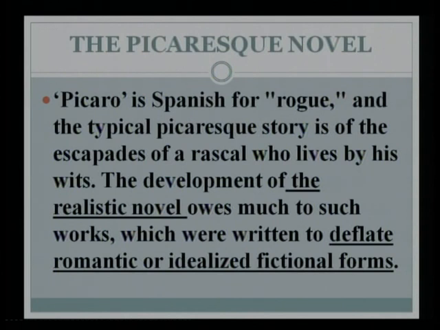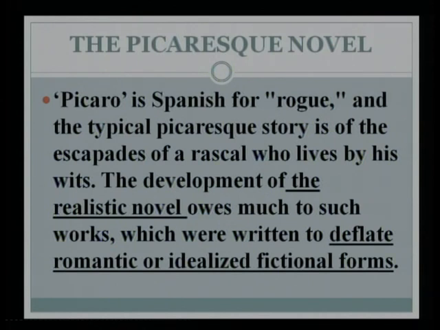The picaresque novel. The picaro is the Spanish word for rogue, and the typical picaresque story is of the escapades of a rascal, as you rightly pointed out, who lives by his wits. So what we have here is knights being replaced by rascals, and this shift indicates the outlook has changed from the anthropocentric, more idealized worldview of the Renaissance to a more human, more realistic way of looking at life, and that's why the rascal becomes the central character, replacing the knight.